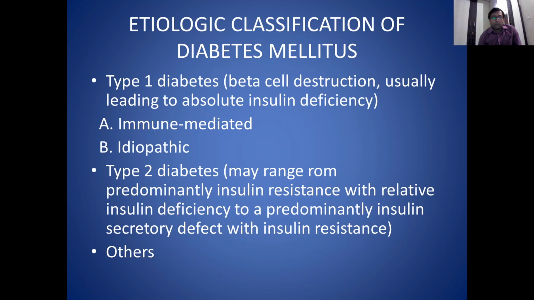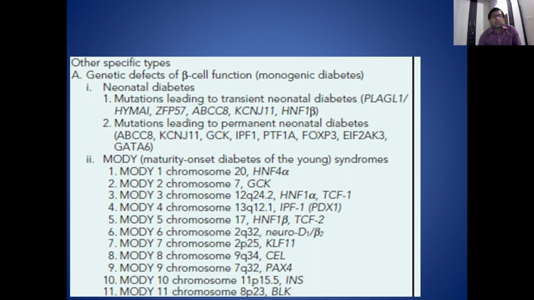Now, other etiological classifications of diabetes: the first one is genetic defect in beta cell function. This is seen in neonatal diabetes, and there are various types of mutations which cause neonatal diabetes.